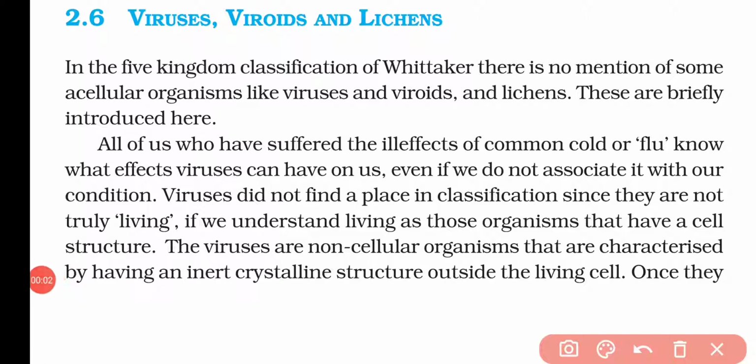Now, virus, viroid, and lichens. In the five kingdom classification of Whittaker, they mention only the cellular organisms. That means only cellular organisms are placed in the five kingdom classification. But what about the acellular organisms, that means the organisms that do not have a proper cellular structure? These organisms are known as acellular, and they are not getting placed in Whittaker's classification. So these are virus, viroid, and lichens.